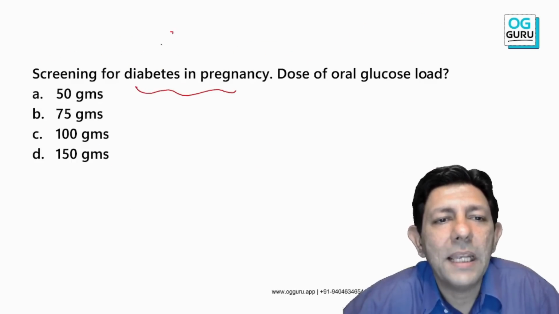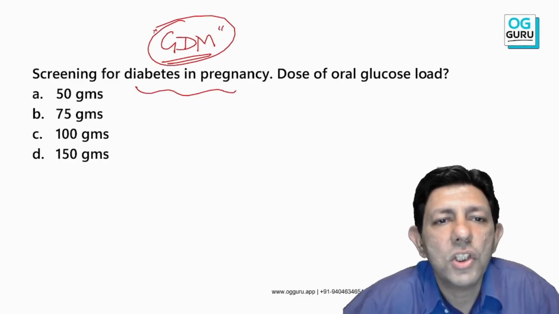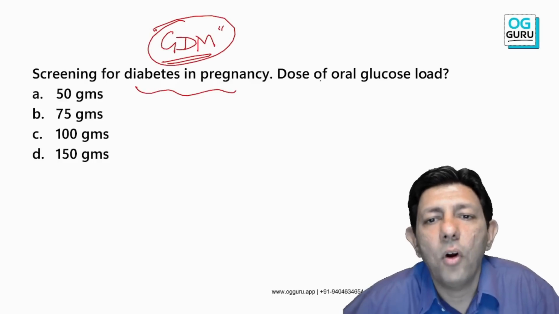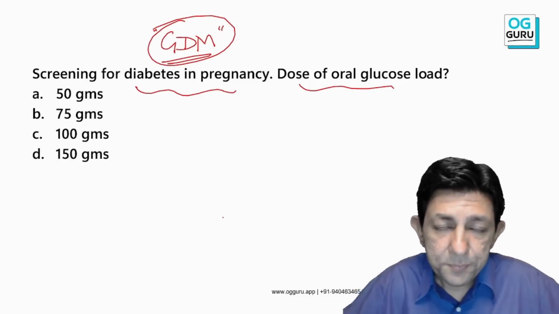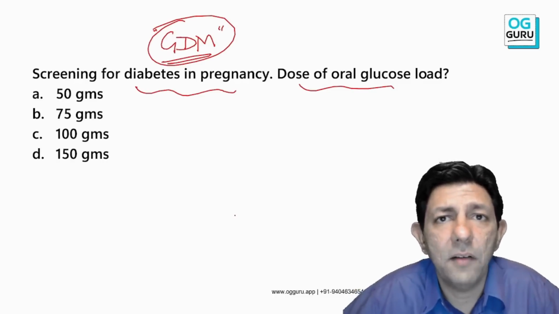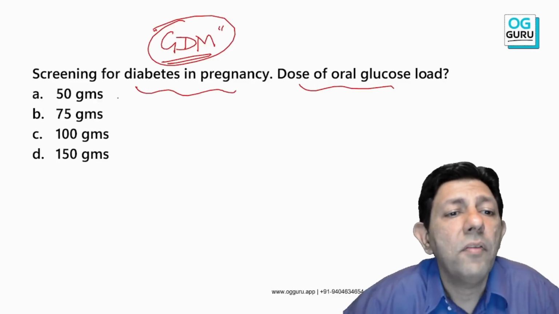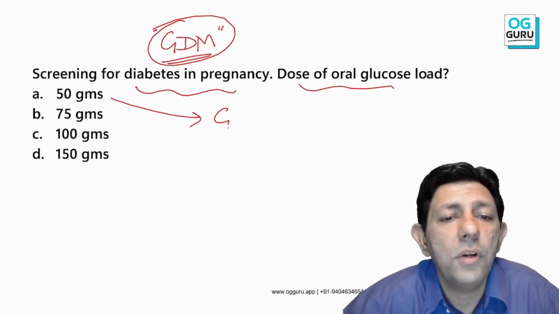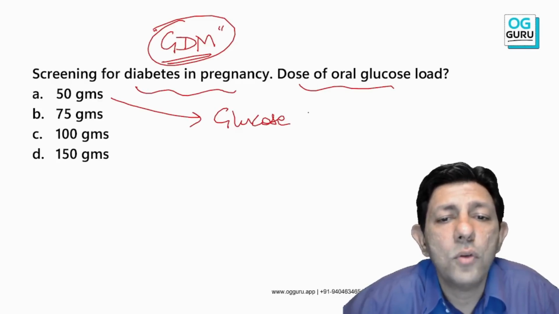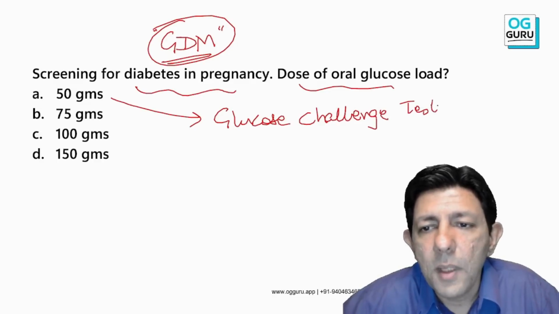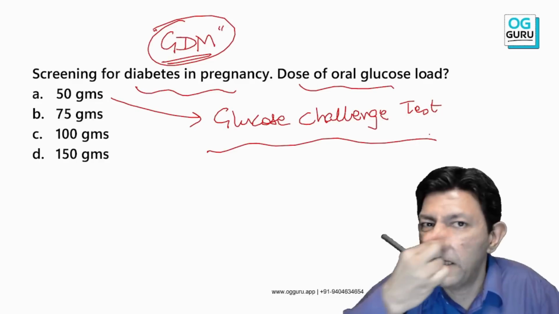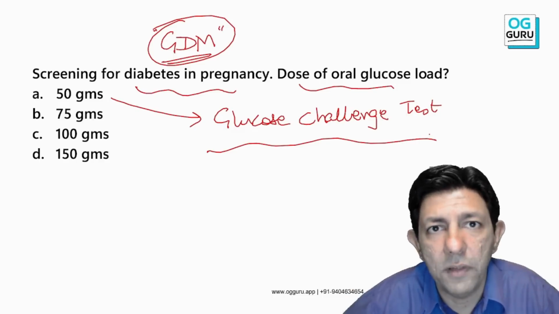Diabetes in pregnancy, called GDM, gestational diabetes. What is the glucose load? Please understand this, I'll cover multiple things so that you don't make a mistake. 50 gram is outdated. That was the glucose challenge test, done in the old days, where a 50 gram load was given, and only a single value was taken.